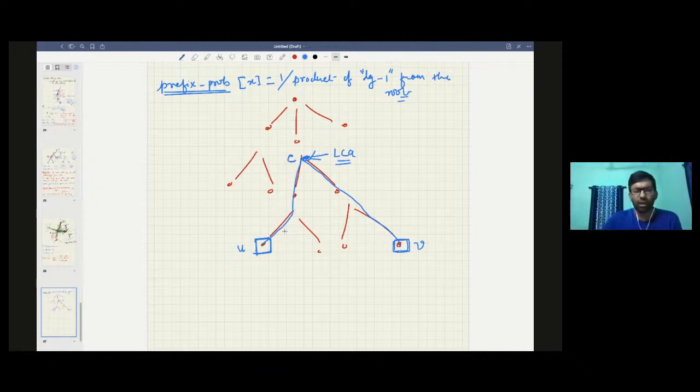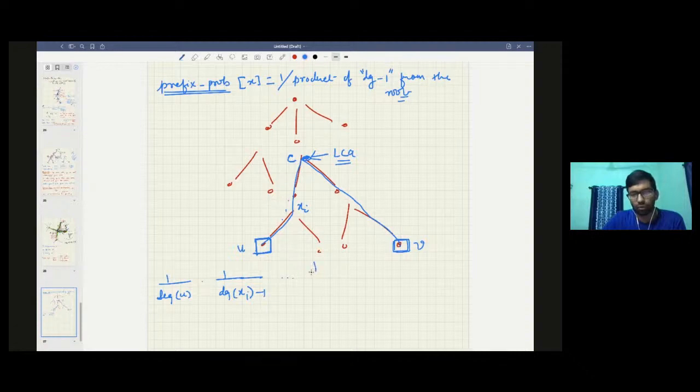So clearly the answer is nothing but 1 by degree of u, times 1 by degree of x_i minus 1, so basically all these intermediate nodes are the x_i's.